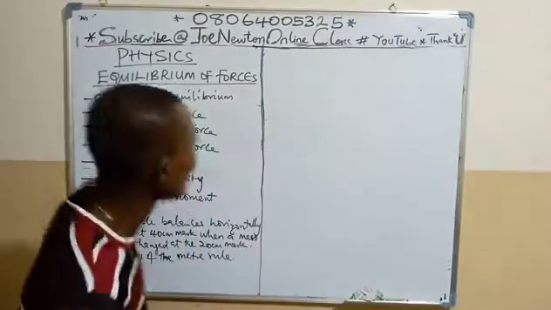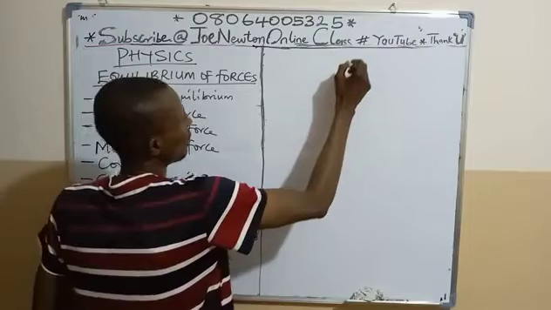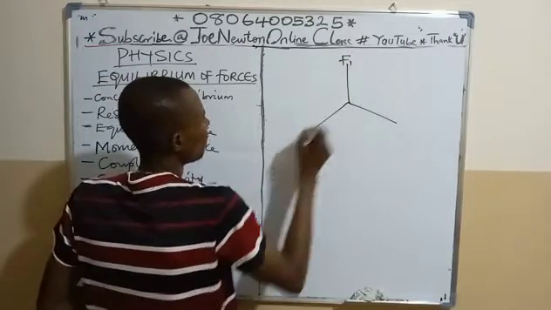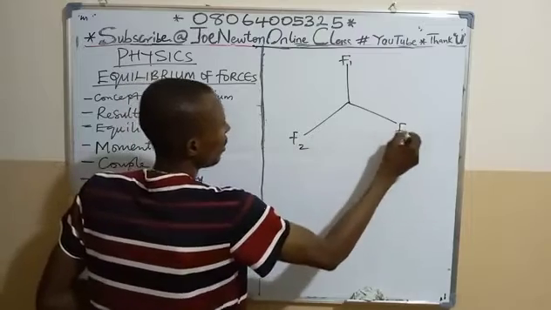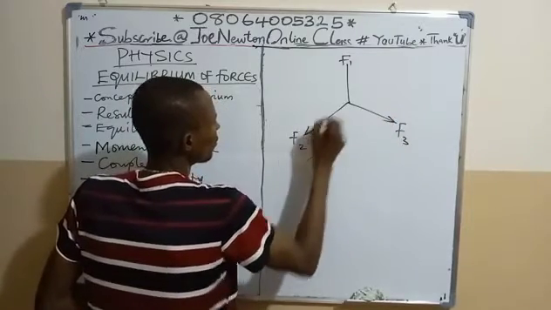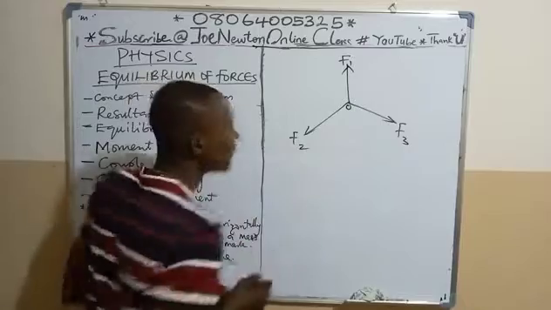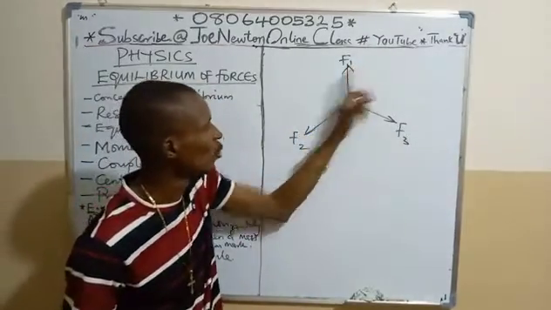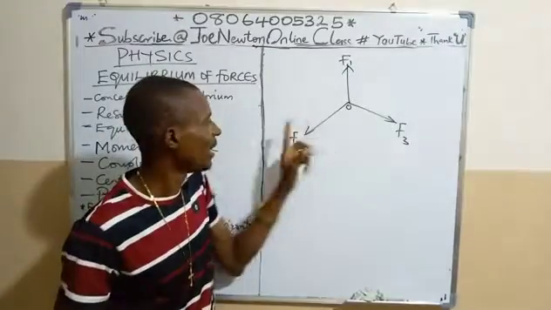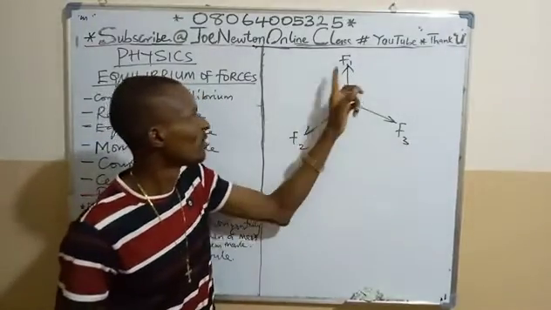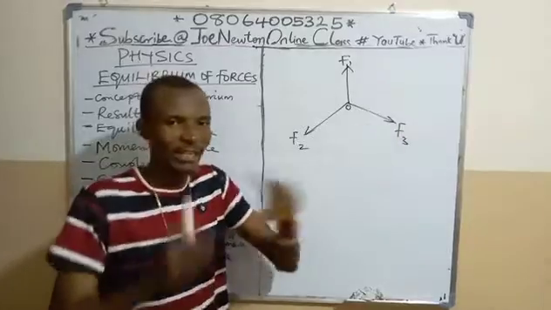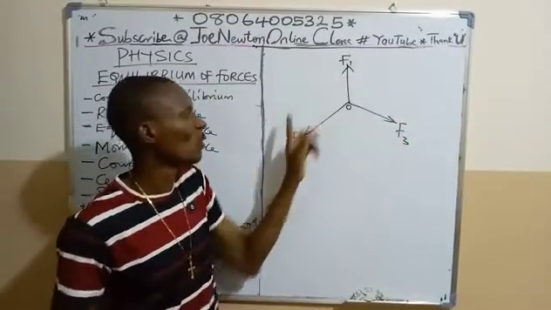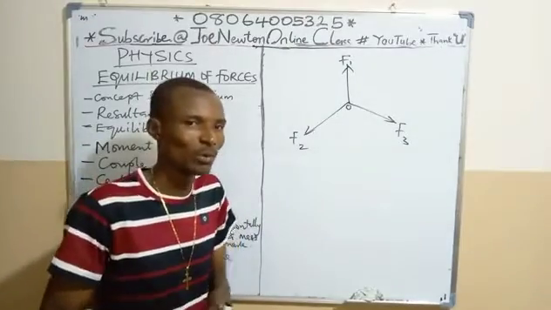Take for instance, see the analysis. Assume I have a system of forces. I have here F1, F2, F3. These are forces acting at this point. So we can see that this F1 is equilibrant to this F2 and F3. Then F2 is equilibrant force to this F1 and F3 because it is balancing them, like a tripod, for example. F3 is also equilibrant force to F1 and F2. It is balancing the other two forces.